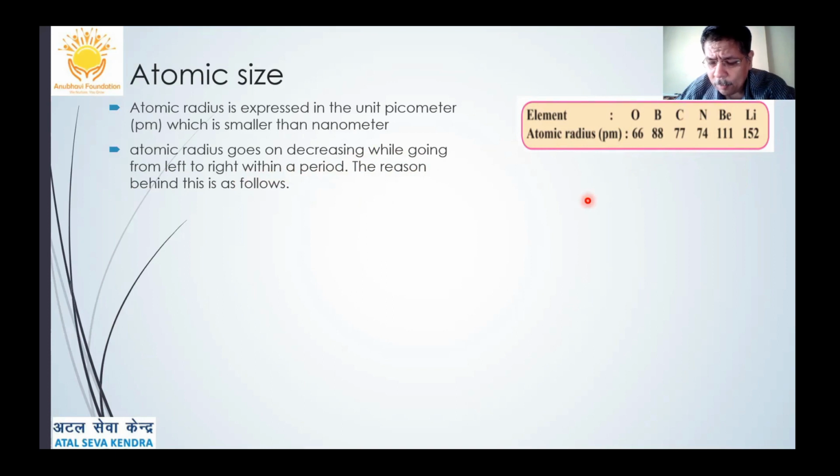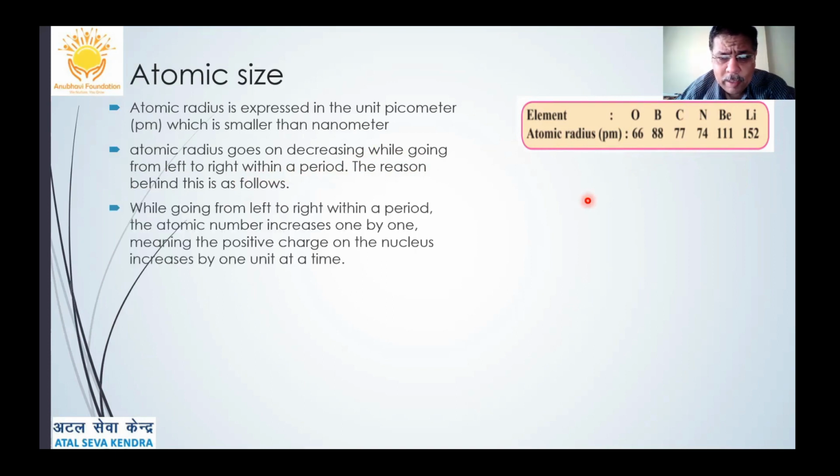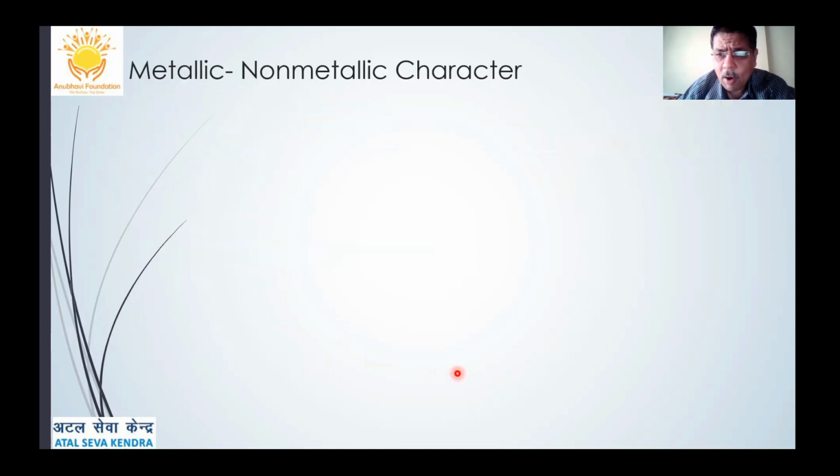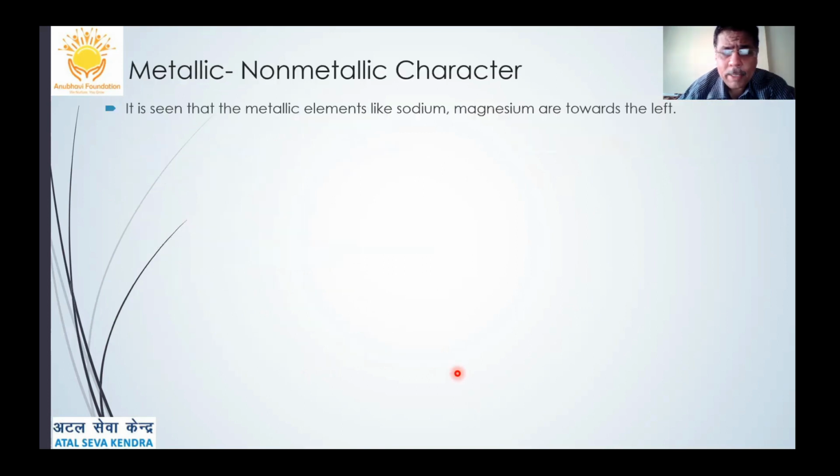If we arrange them in proper order, we can see that the atomic radius has decreased from left to right within a period, because as the atomic number increases, the positive charge on the nucleus also increases by 1 unit at a time. However, the additional electron gets added to the same outermost shell, and due to the increased nuclear charge, the electrons are pulled towards the nucleus to a greater extent, and therefore the size of the atom decreases from left to right.